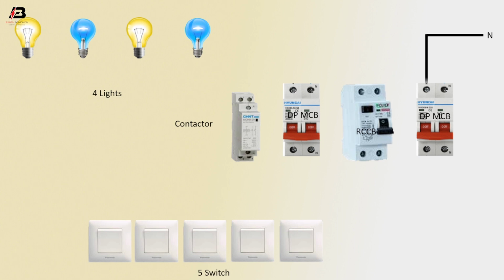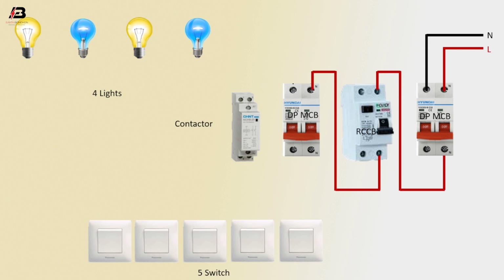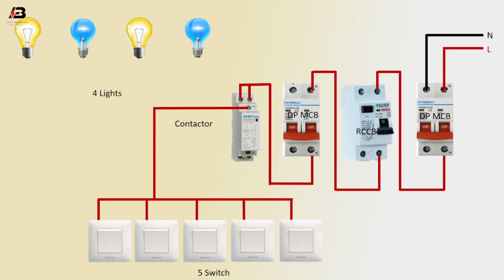Neutral connection to double pole MCB circuit breaker. Phase connection to double pole MCB circuit breaker. Phase connection from double pole MCB to connect RCCB circuit breaker. Phase connection from RCCB to connect double pole MCB. Phase connection from double pole MCB to connect contactor. Output connection from contactor to connect 5 switches.